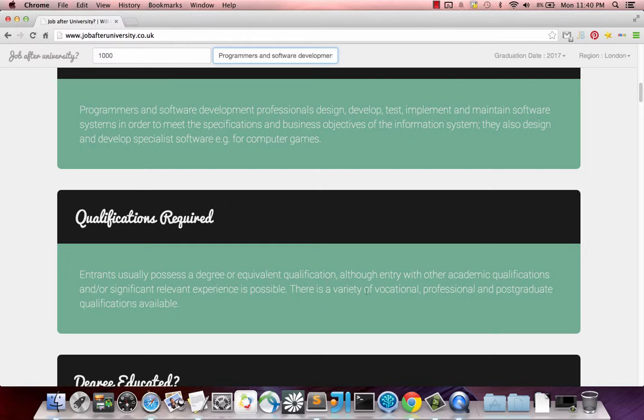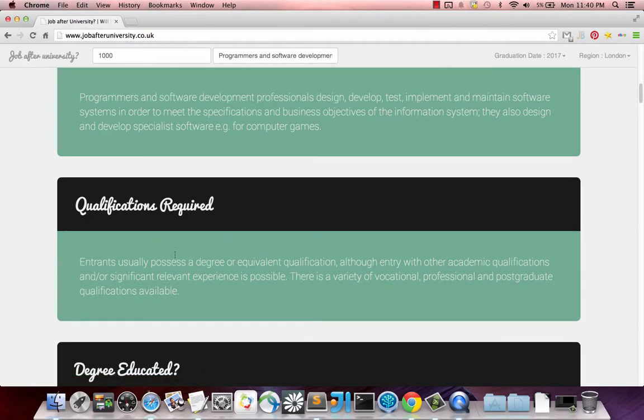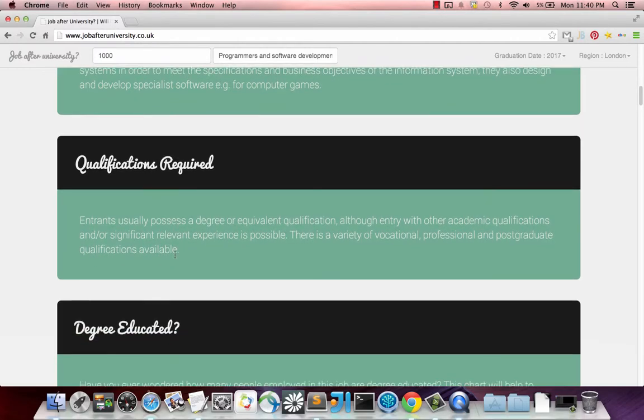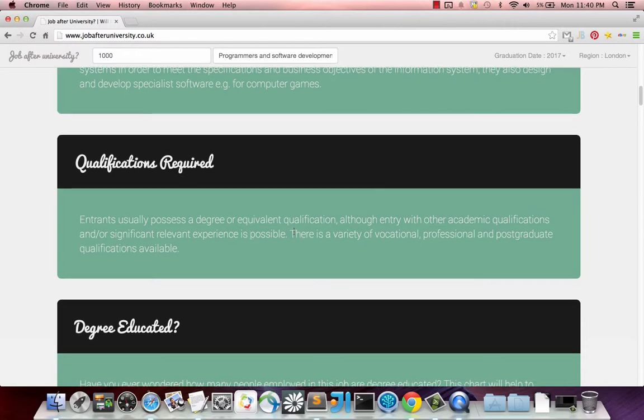It says, there is a variety of vocational, professional and postgraduate qualifications available. So this line tells you straight away. Actually over here as well, although entry with other academic qualifications and or significant relevant experience is possible. So this paragraph tells you straight away if you need to go to university, or if you can have another academic qualification to get the role. And I think that's very, very important for a student or undergraduate to know.